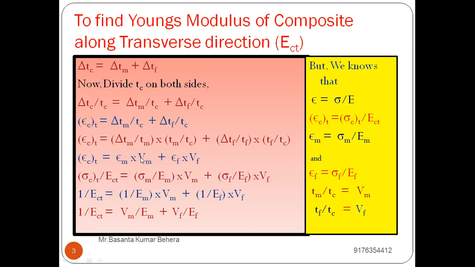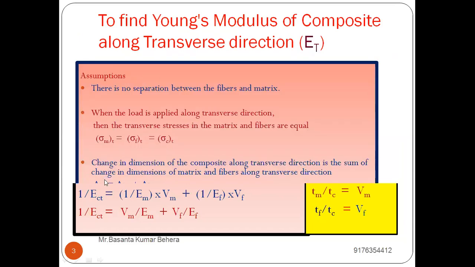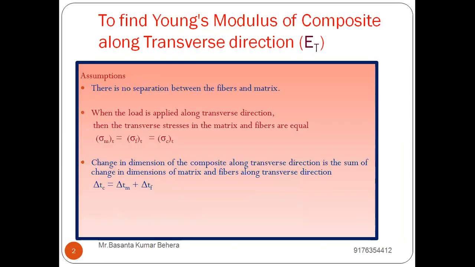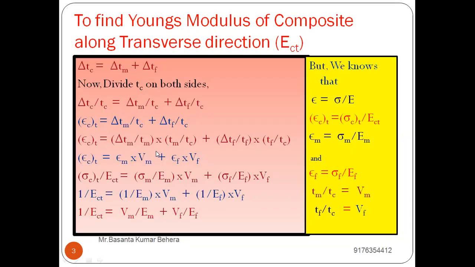But if you recall our second assumption, we are assuming that the stress induced in the fiber and matrix are same. So sigma mt is equal to sigma ft is equal to sigma ct. So if the stress is same, then what will happen? You can cancel sigma from both sides.